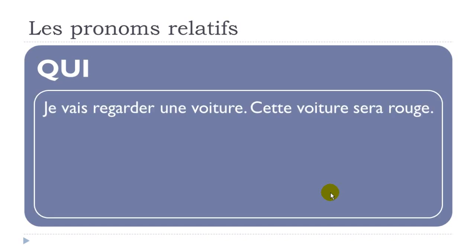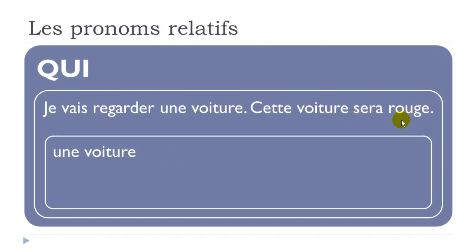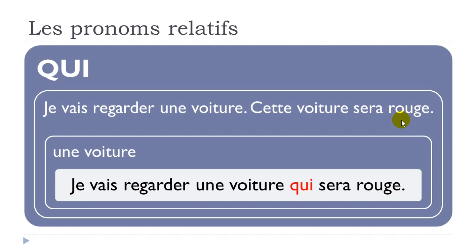Let's put that at the future. So, je vais regarder une voiture. So I am going to watch une voiture, okay? Cette voiture sera, so here you've got the real future, what we call futur simple, okay? So it's will be, sera rouge. Exactly the same thing, we don't want to repeat une voiture. So, je vais regarder une voiture qui sera rouge. Alright, so it's really simple.